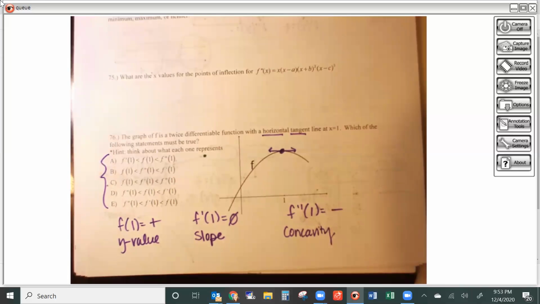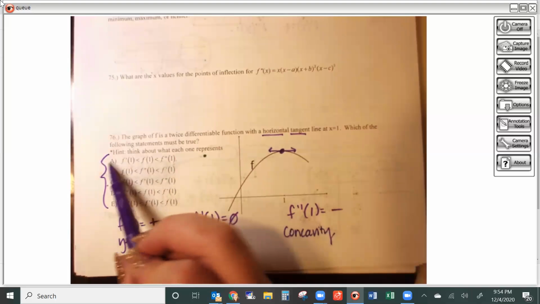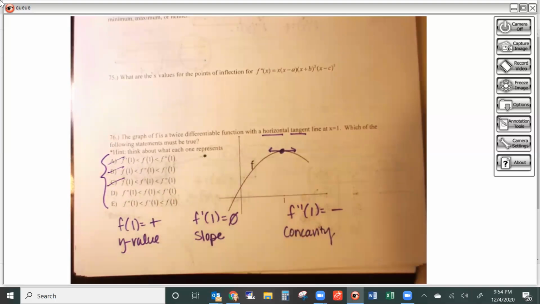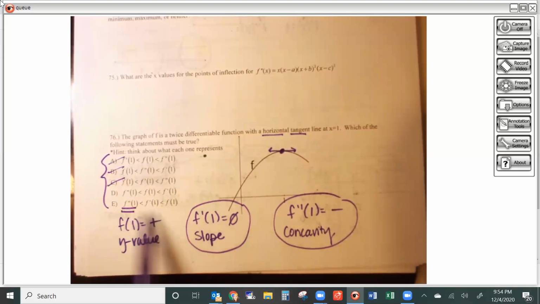So that's going to really help me when I'm trying to put these guys in order, right? Because I know the negative is going to be the smallest, F double prime. So I can cancel these three out. I know those are not right. And then D and E are the only two left. So if this is the smallest, well then if this is positive and this is 0, then I know that's the next smallest. So I would want F double prime, F prime, and then regular F. So it would have to be E. Okay.